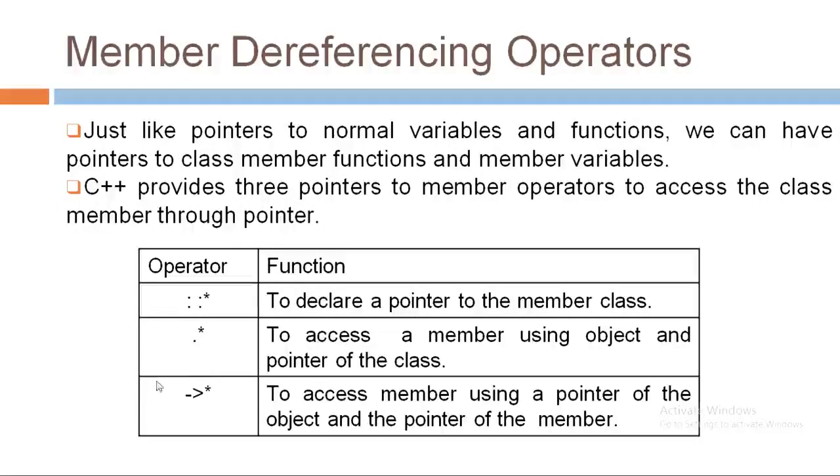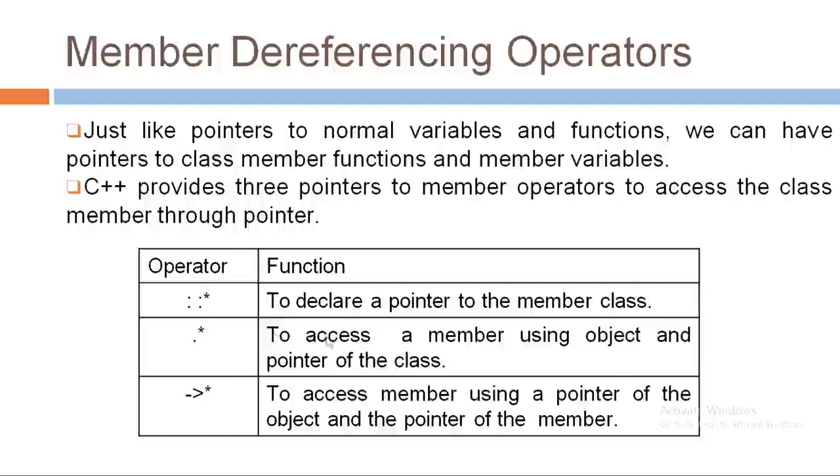Let's see them. The first one is a scope resolution symbol with asterisk symbol. This pointer is used to declare a pointer to the member class. That means the pointer variable will point to the member of a class. Then second one is a dot operator with asterisk.